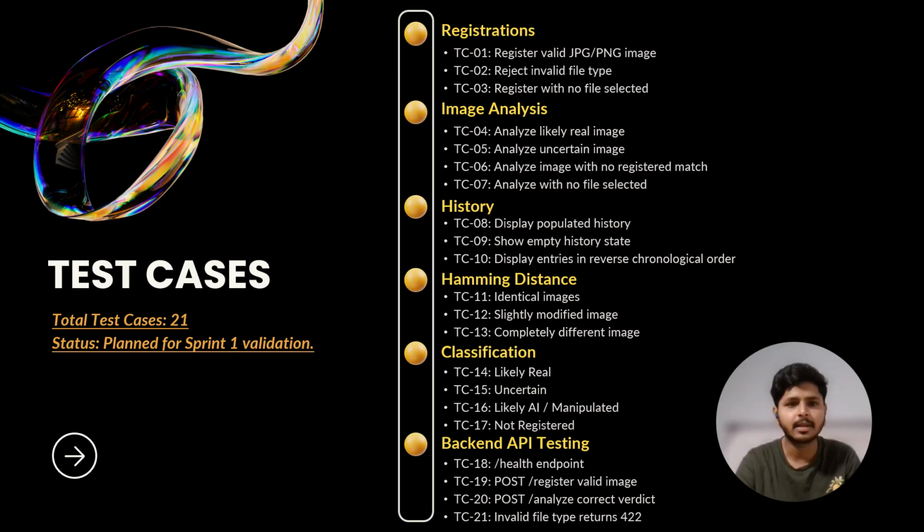Then Hamming distance, the next set focuses on the Hamming distance calculation. I tested three scenarios: identical images, slightly modified images, and completely different images. These cases help confirm that the similarity checking logic behaves consistently and provides meaningful comparison. The last second is classification. For classification, I validated all four possible outcomes: likely real, uncertain, likely AI or manipulated, or not registered. This ensures the model output categories are mapped correctly and displayed accurately to the users.